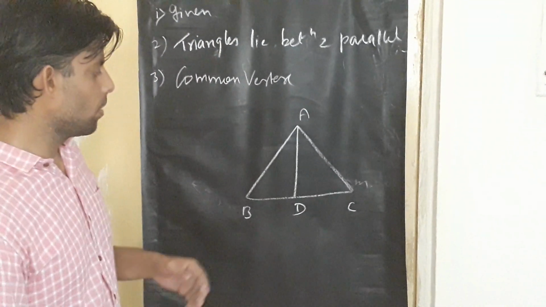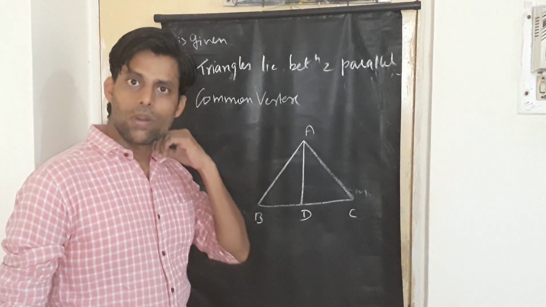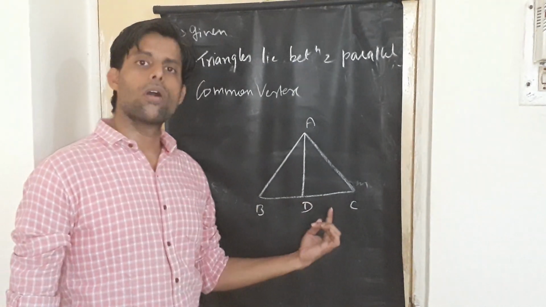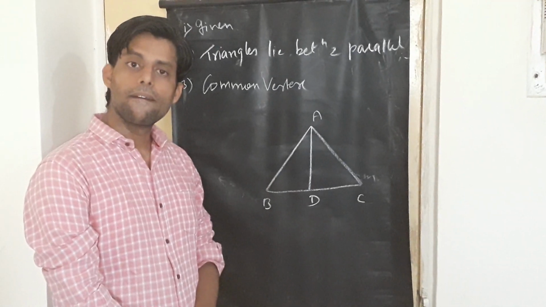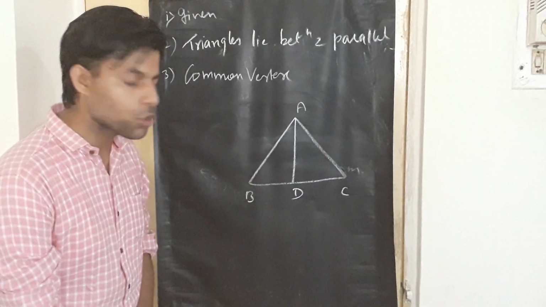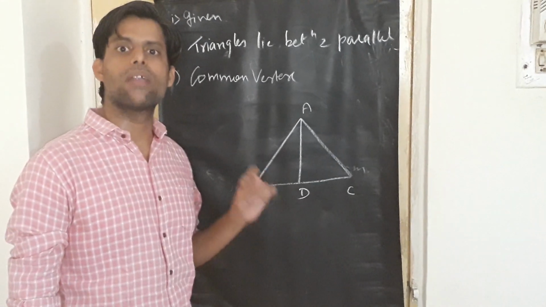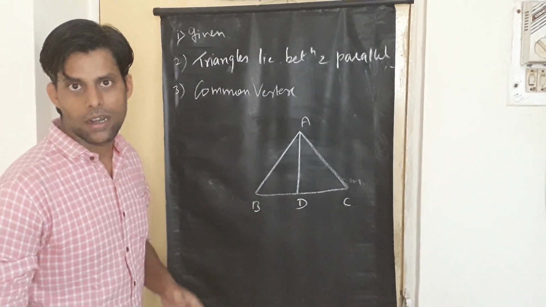Look at triangle ABC. What is the base of the triangle? It's BC. What is the height of the triangle? Yes, you might be thinking that AD is the height of the triangle, but my dear students, you need to understand it right now and very carefully that AD is not the height of the triangle.